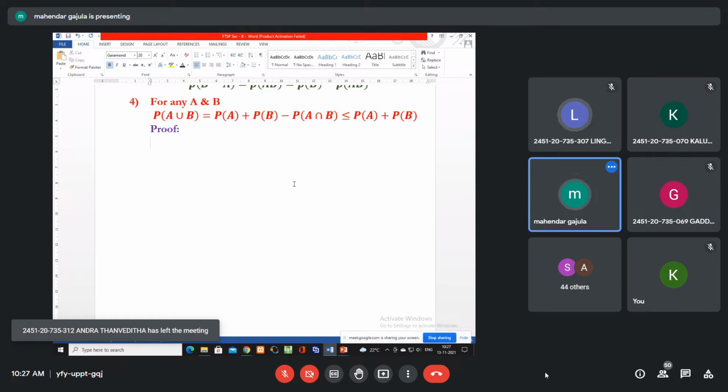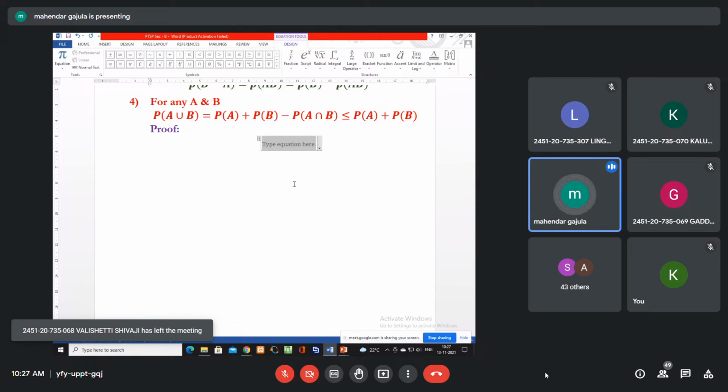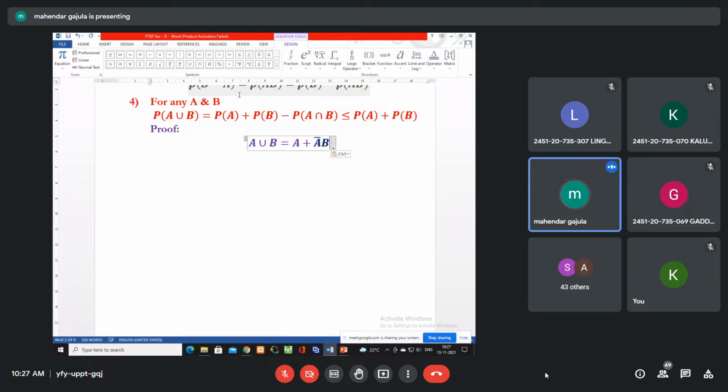Okay, very good. Now, just now we have seen some relations. Now we have to find A union B. First, let us find what is A union B event. So, can we write this as A plus A bar B?